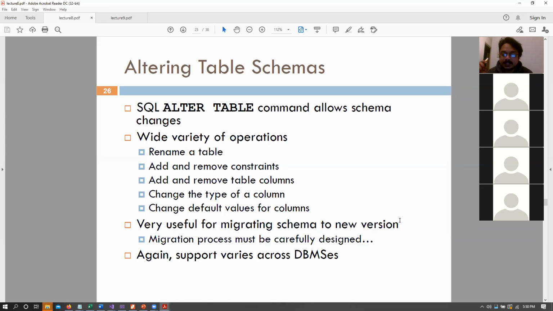But imagine the case if the same thing would have happened once you basically inserted a lot of data on your own by hand, right? Or if you had a lot of things that work on that table and you just can't drop that table off the top, right? So in such cases, we have the savior command that we have here, that is alter table. Alter table allows us to do a variety of things, and it is a very, very powerful